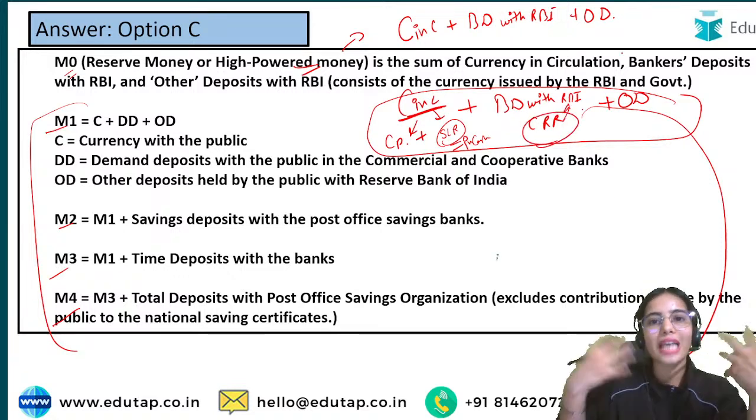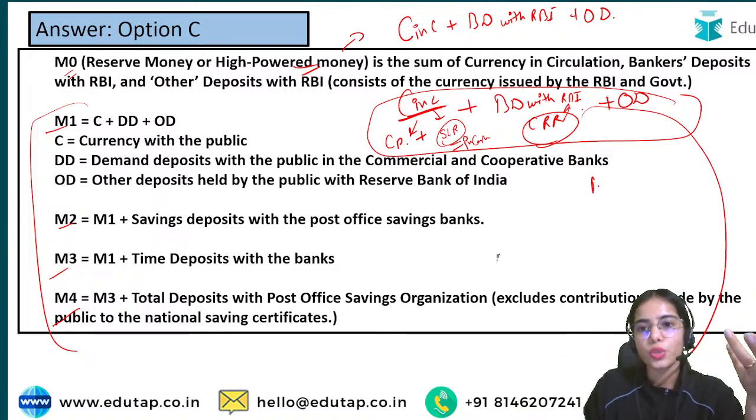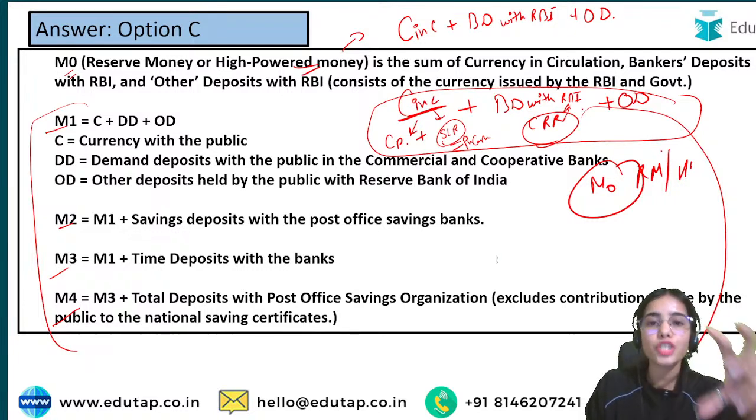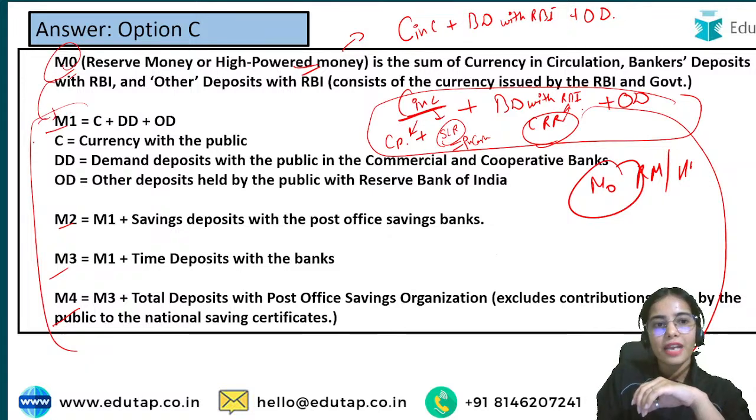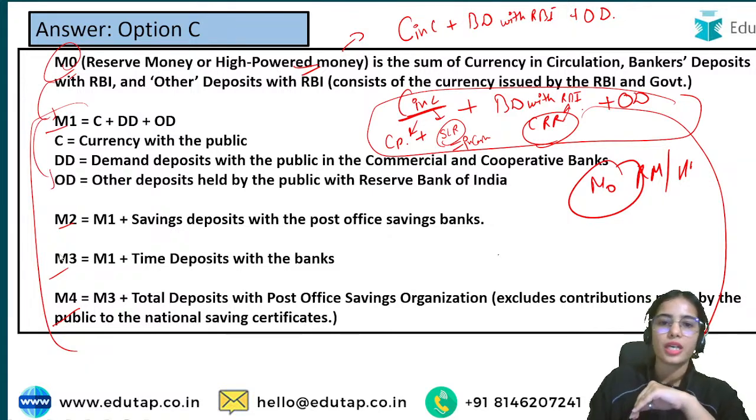So this is actually the cash that the RBI has released. M0 is the reserve money. It is the high powered money, the cash and the coins that the RBI has released. Okay, so this is M0. Then there are M1, M2, M3 and M4. There are different formulas for those.